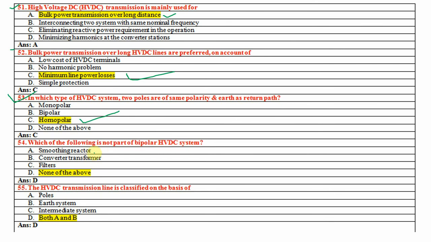Smoothing reactor, converter transformer, filters. So the answer is none of the above, because the smoothing reactors, converter transformer and filters are all part of the converter stations, right? The HVDC transmission line is classified on the basis of both A and B, that is nothing but poles and earth system.